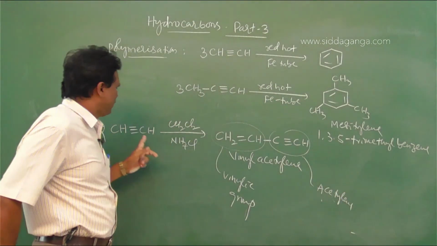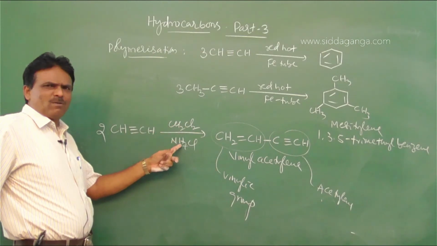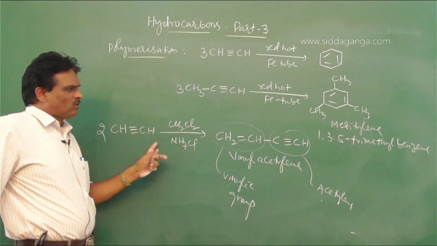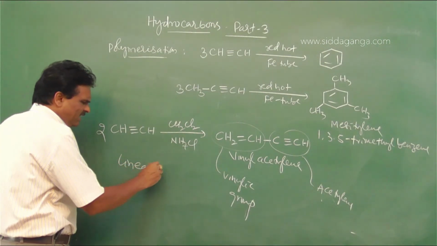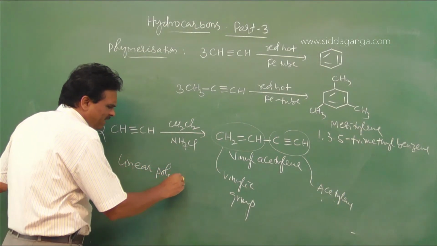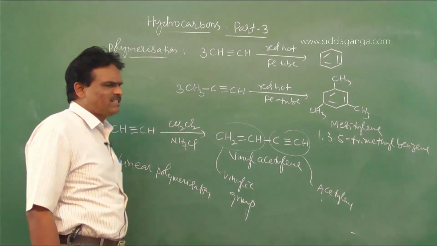So what happens when acetylene is treated with cuprous chloride in the presence of ammonium chloride? It undergoes linear polymerization.